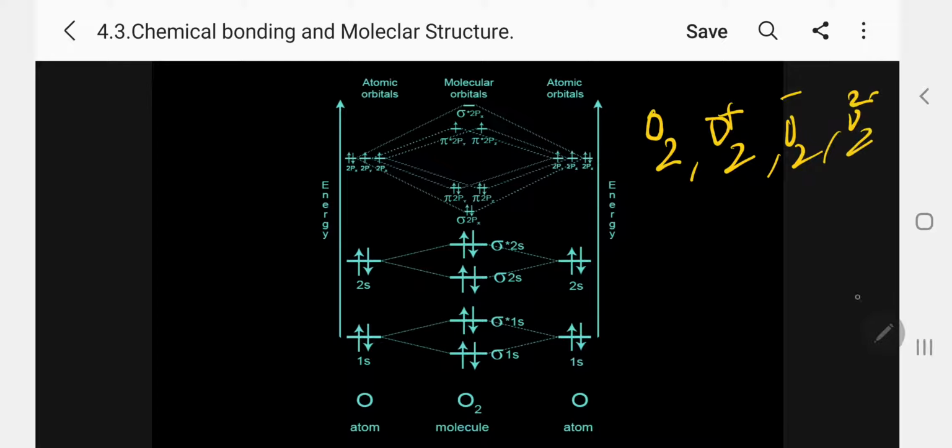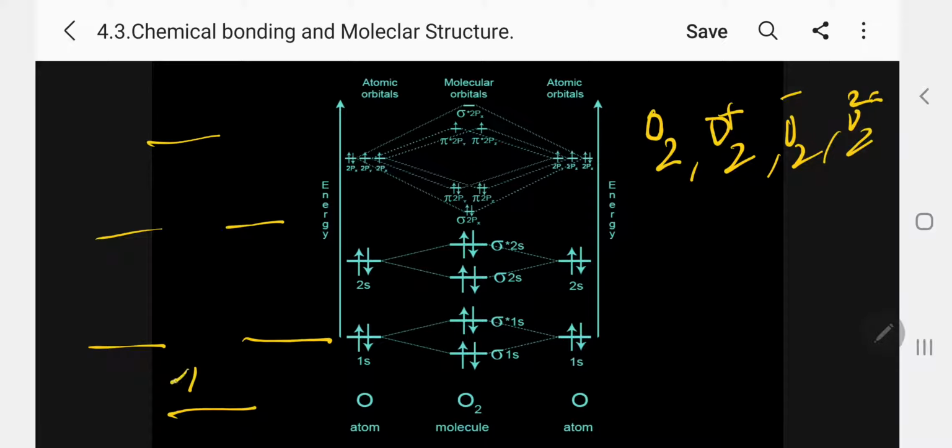They will ask which is more stable, which molecule has the higher bond order, higher bond length, higher bond strength. Questions like this will be asked. So if you know only the oxygen molecule, you can predict the others. Kindly follow oxygen. I will write once again. This is the oxygen.